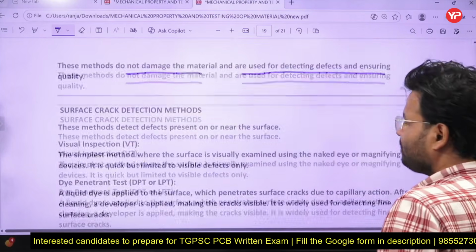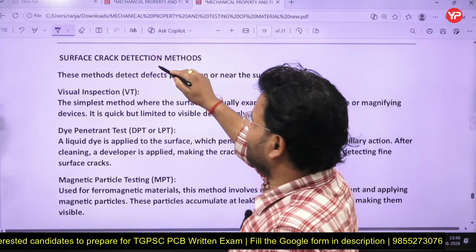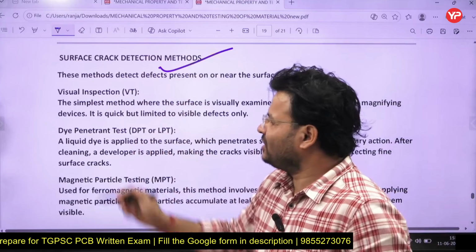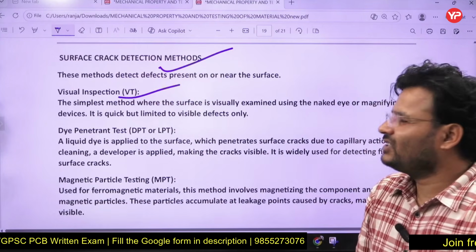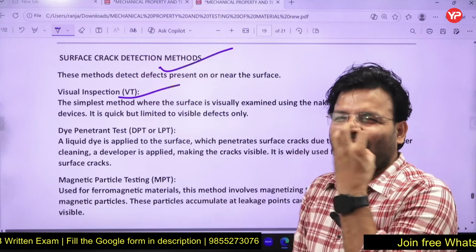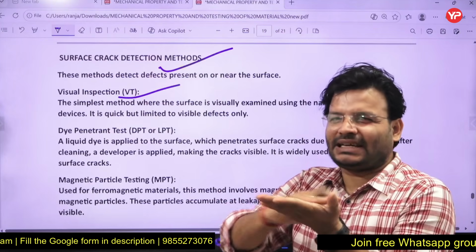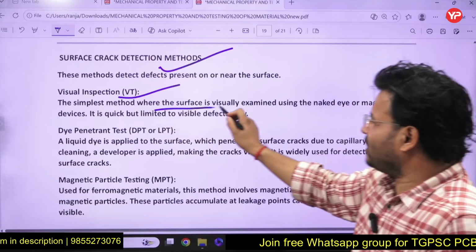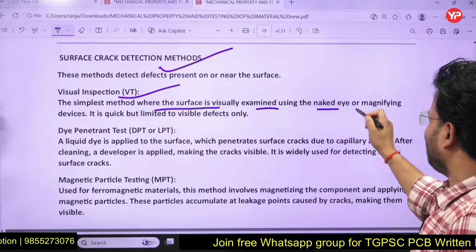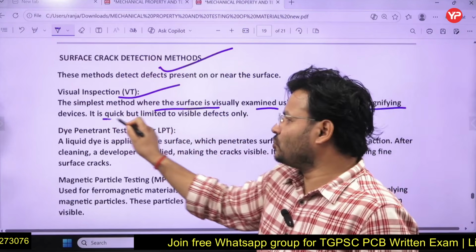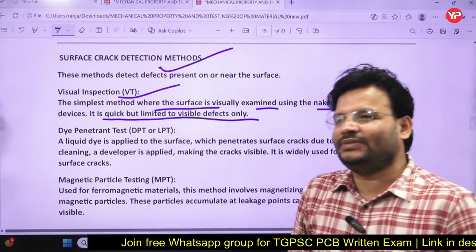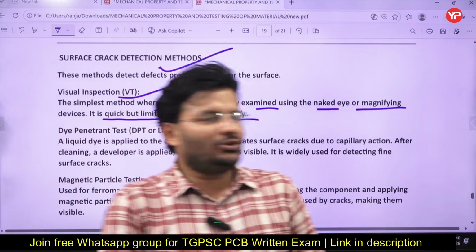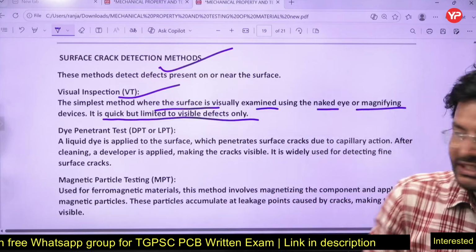Here we can talk about surface crack detection methods. One is visual inspection. That is the simplest method, where you visually analyze whether there is a crack over the surface. The surface is examined using the naked eye or a magnifying device. It is quick but limited to visible defects only. If the surface defect is microscopic in nature, you cannot perform visual testing.